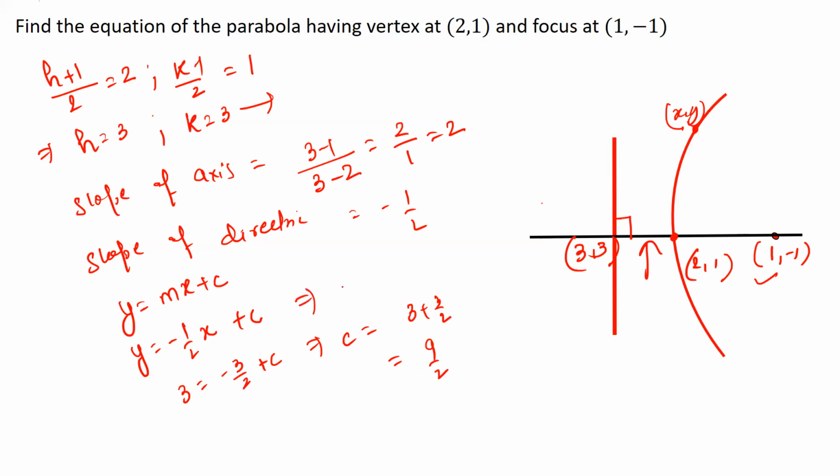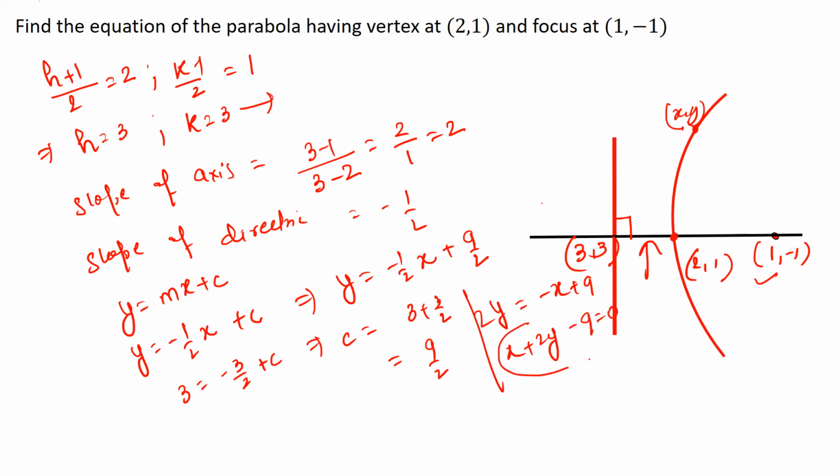That means the equation of the directrix becomes y is equal to minus half x plus 9 by 2, which gives on simplification 2y is equal to minus x plus 9, or x plus 2y minus 9 is equal to 0. So this is the equation of the directrix.